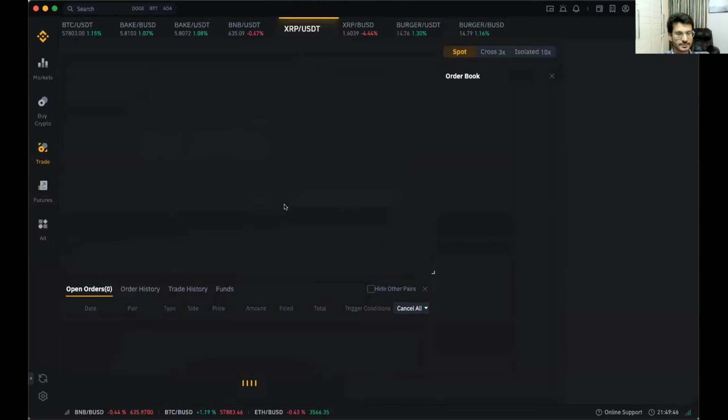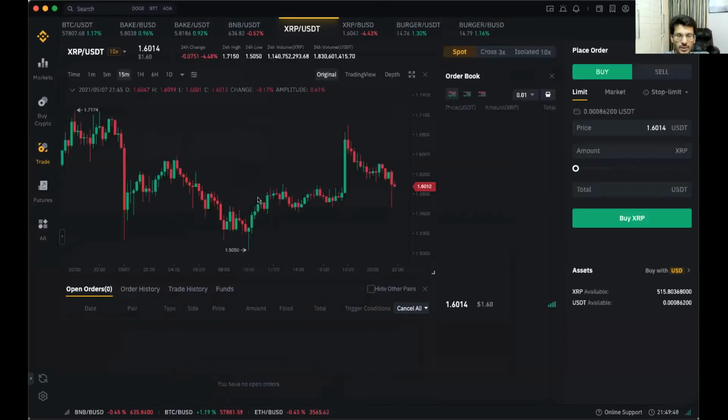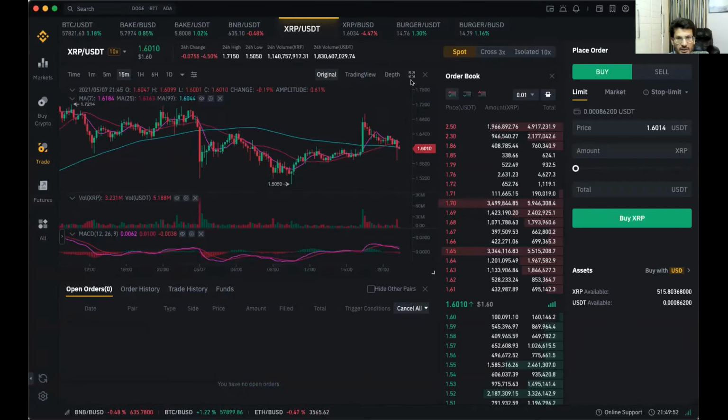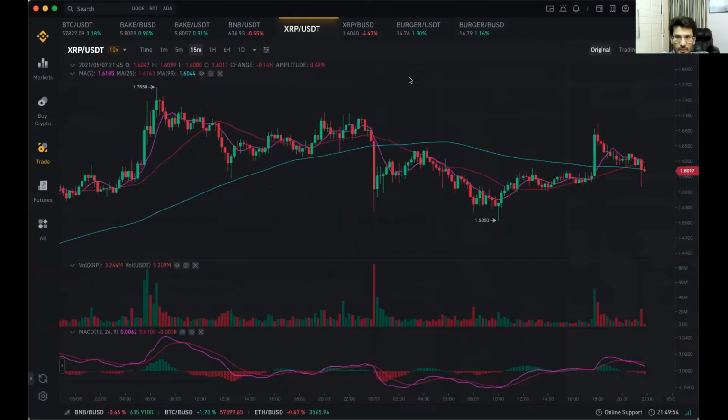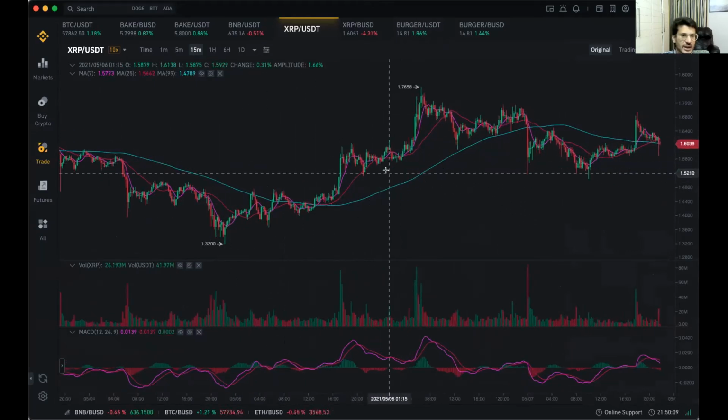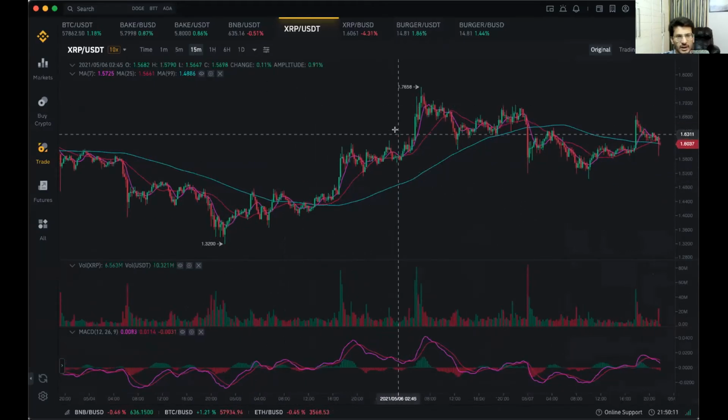So this is the chart of XRP, and let me increase the size of the chart here. So here you can see that this chart is at a 15-minute candle. We will just be talking about candles, and I'll explain what the meaning is. So simply you can understand, green candle means that the price has gone up, and the red candle means the price has gone down.